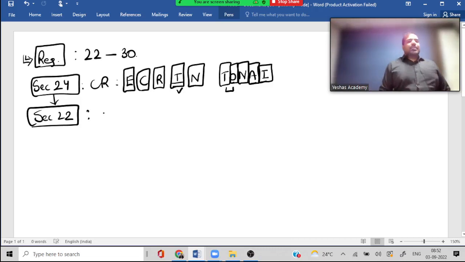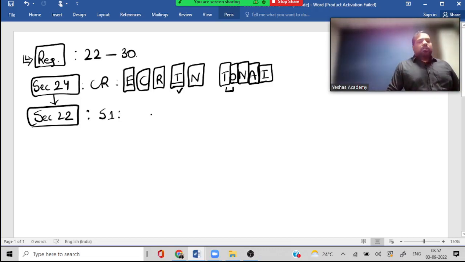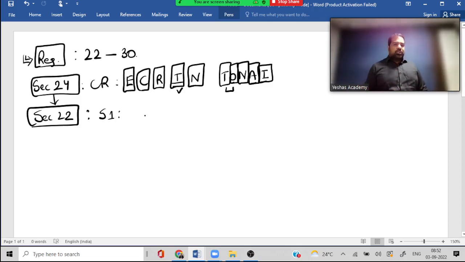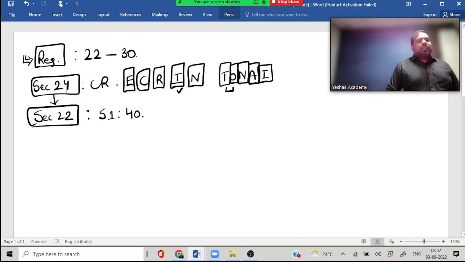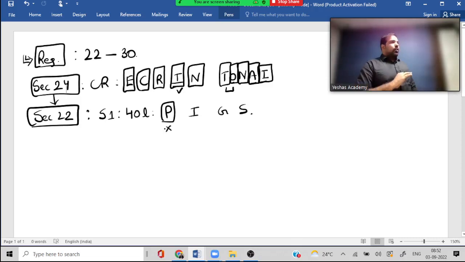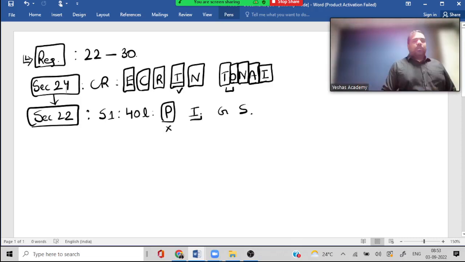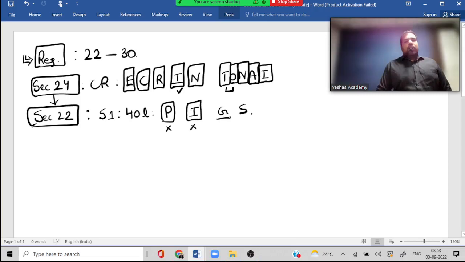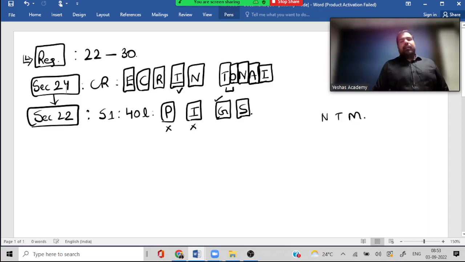Section 22 says that we will check your turnover, and based on turnover we'll see whether you need to register or not. So you get a 40 lakh limit of turnover if you are not dealing with anything other than goods, no trading, no manufacturing, and if you are not in some states, guys. Which states? NT, Mami and Putsam.